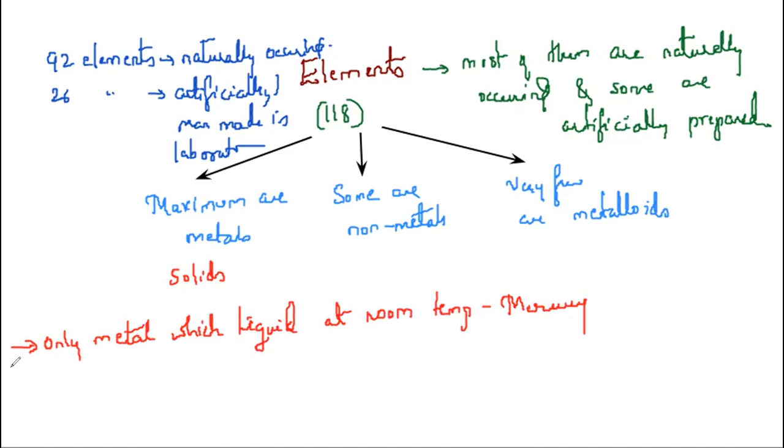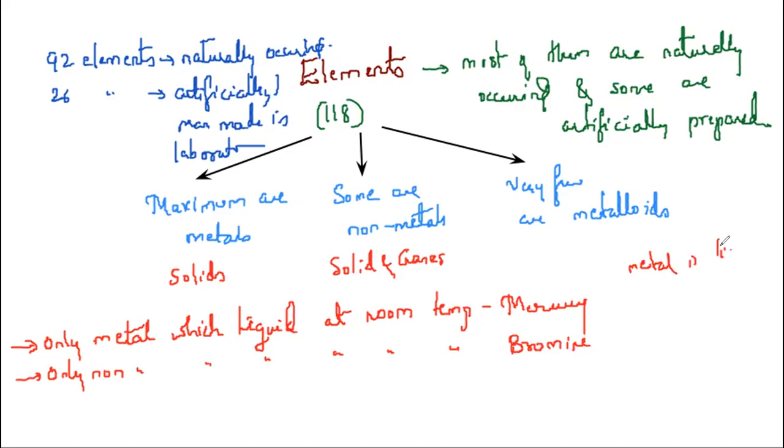Correct? It is mercury. Then the only non-metal which is liquid at room temperature. Non-metals exist in solids, they exist in gases also. The only non-metal which is liquid at room temperature is what? Bromine. It is bromine. Sometimes there is one metal which becomes liquid on heating, in summer you can say, and that is gallium.